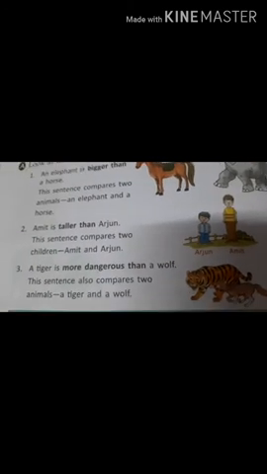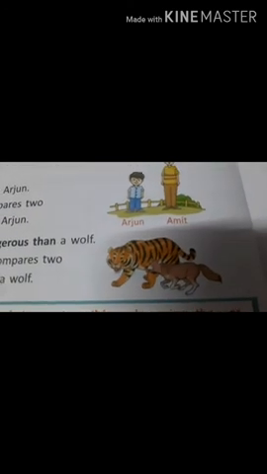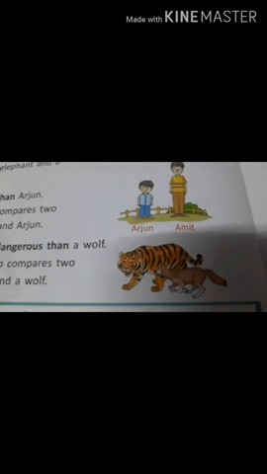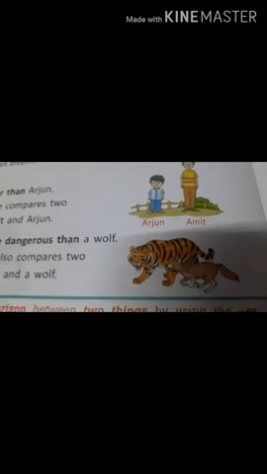Sentence number 2 says, Amit is taller than Arjun. Look at the picture of the boys, Amit and Arjun. So, Amit is taller than Arjun. And the third sentence says, a tiger is more dangerous than a wolf. When we see a tiger, we'll be scared like it's going to kill us. But a wolf is not going to kill us.